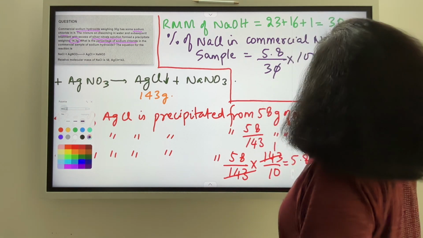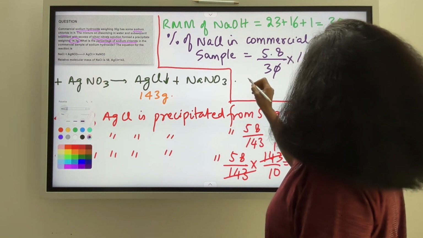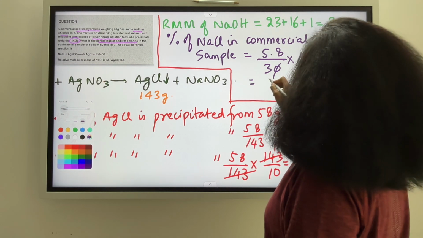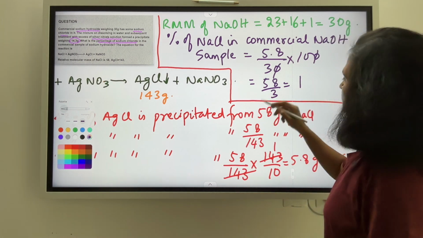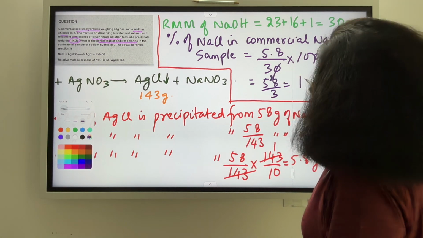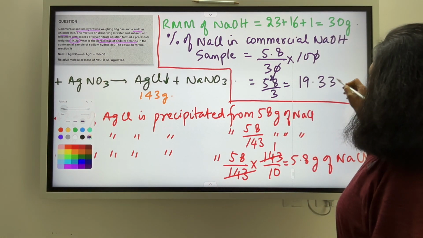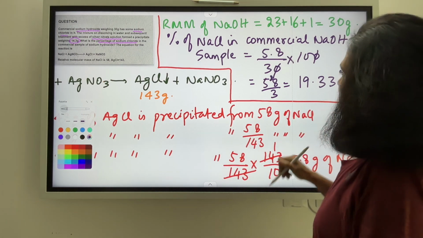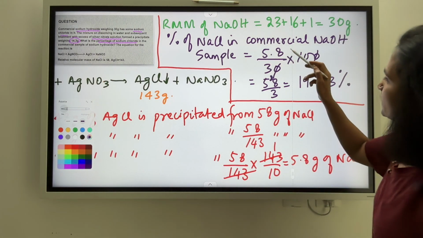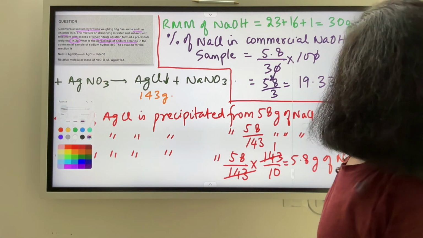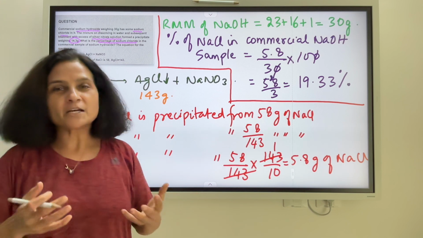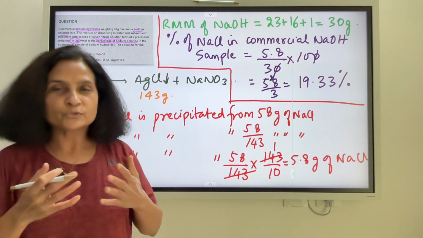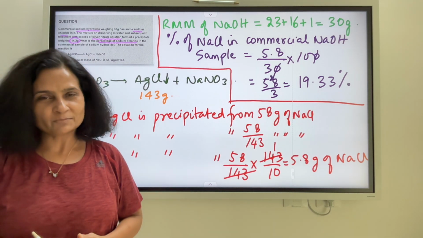So what do I get? So I have 58 by 3. So 3 ones are 3 and 3 nines are 27, 19.33%. I hope I've calculated it right. Yes. So this is the percentage of sodium chloride in the sample of sodium hydroxide solution.